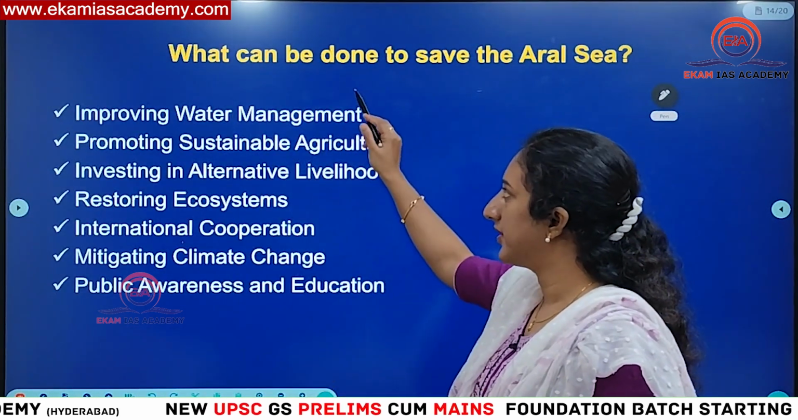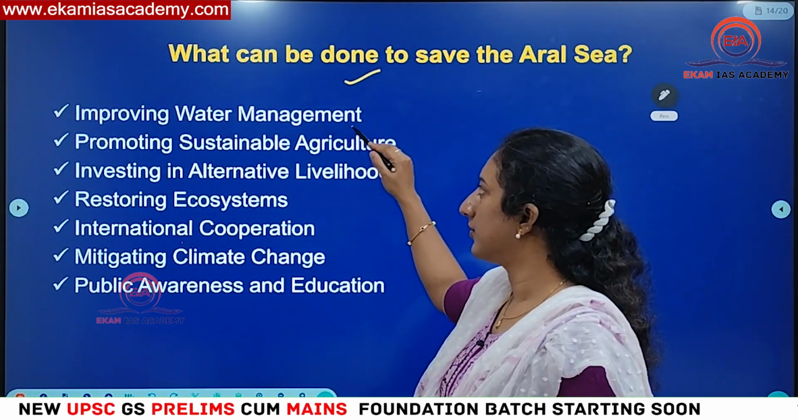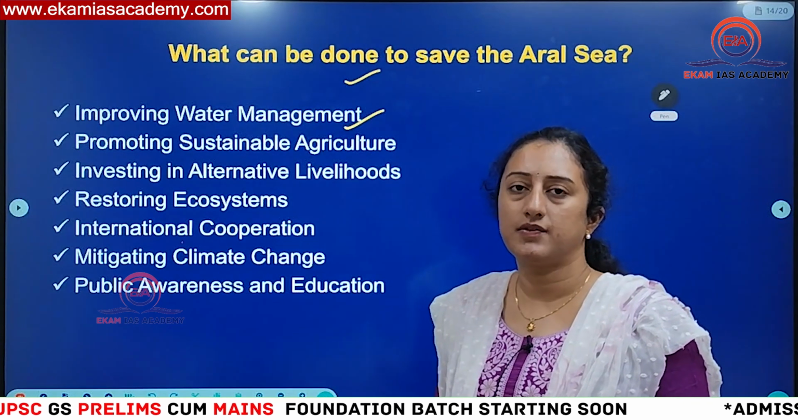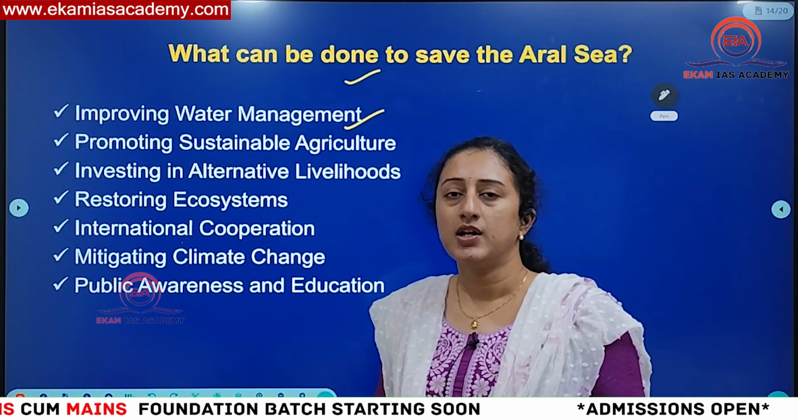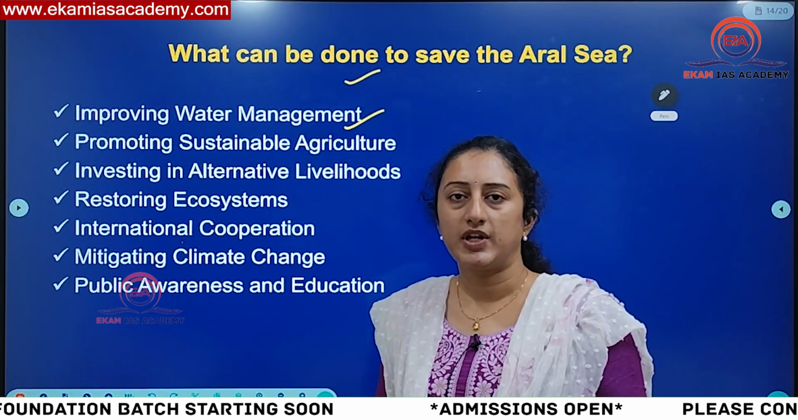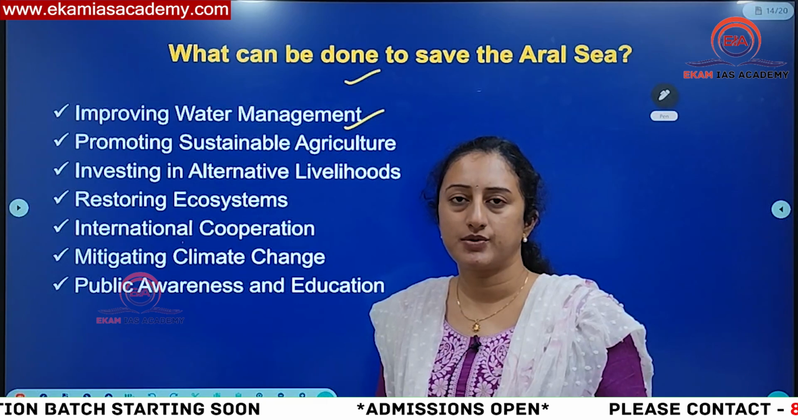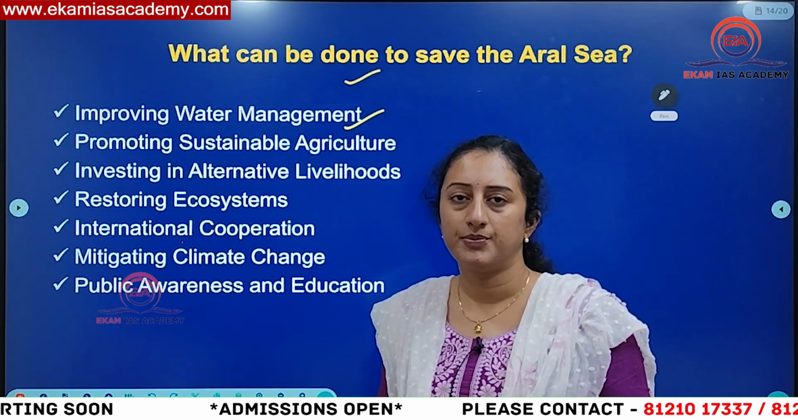Then what should be done? What can be done to save this Aral Sea? Improving water management means that from now onwards they have to discharge water back into the Aral Sea. Previous diversions, okay. Even in India, if you remember, we are thinking of interlinking many rivers, like the Ken-Betwa link, which is already proposed by the Government of India.